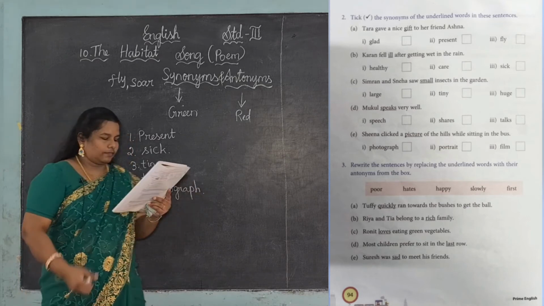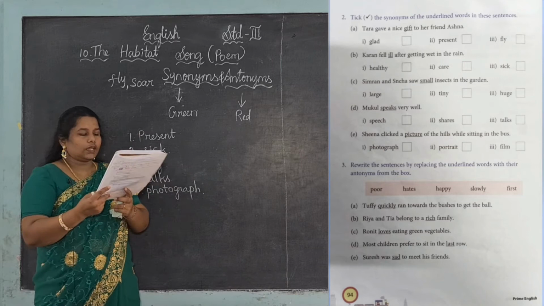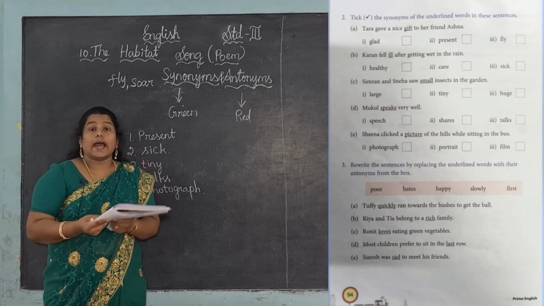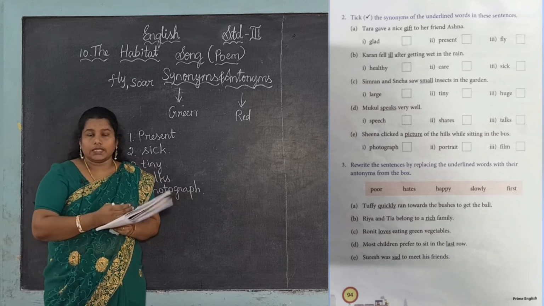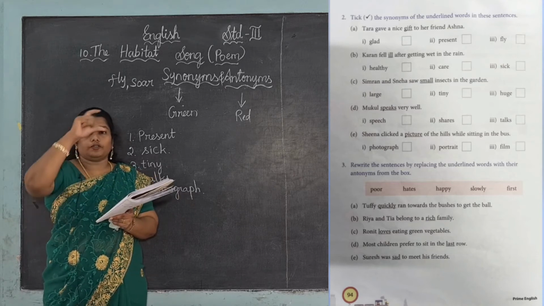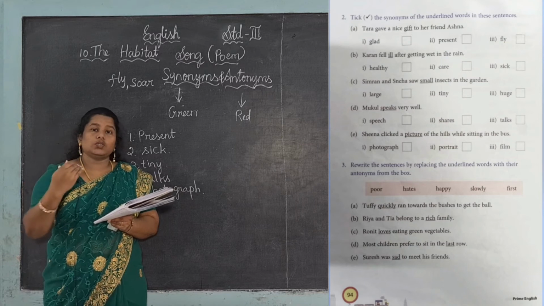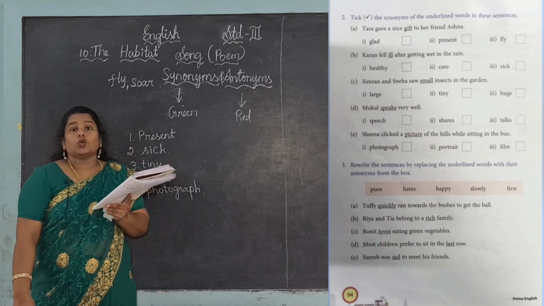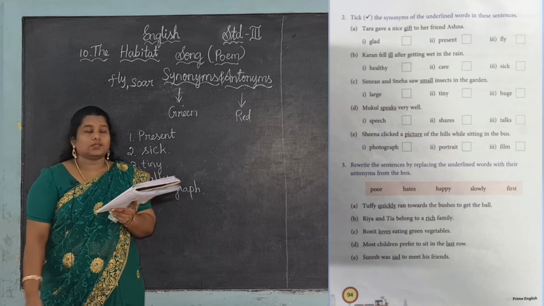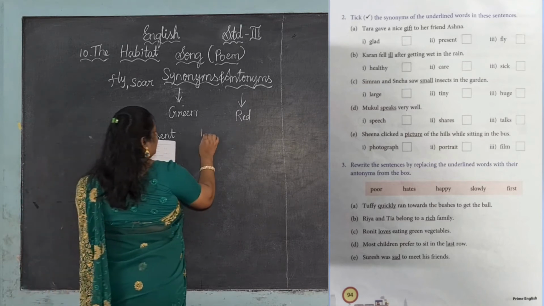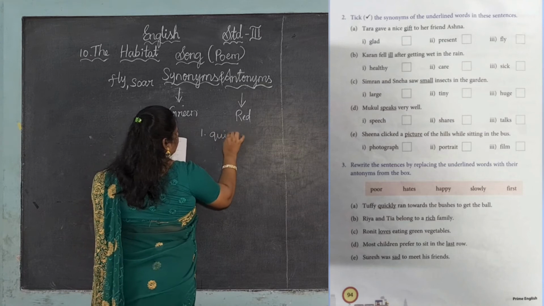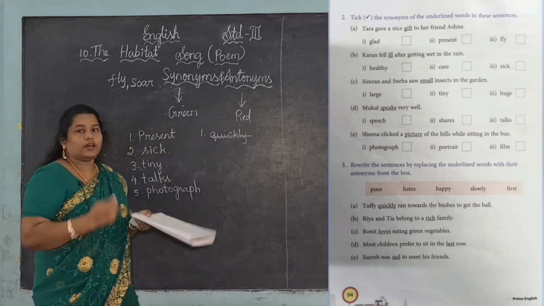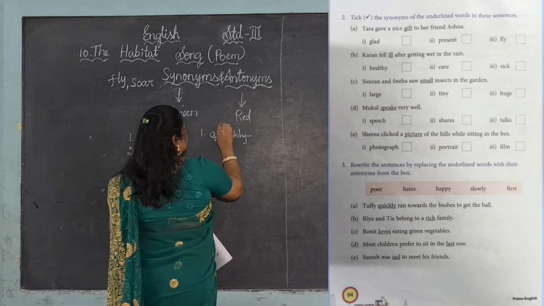Yes, photograph. Okay, next one: rewrite the sentences by replacing the underlined words with the antonyms. Here one word is given. For that word, from the box we want to choose the antonym. See first one, quickly. What is the opposite for this quickly? Yes, you want to strike out that quickly. Then you want to give the opposite, slowly.